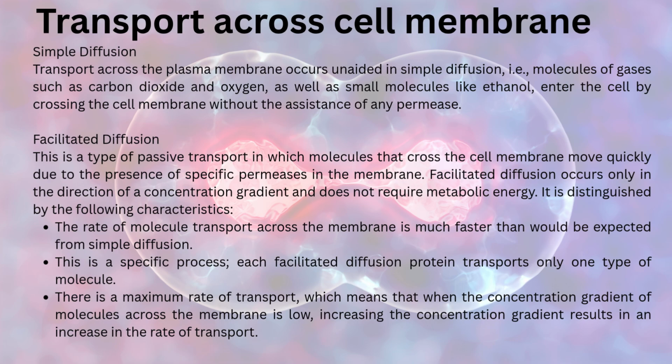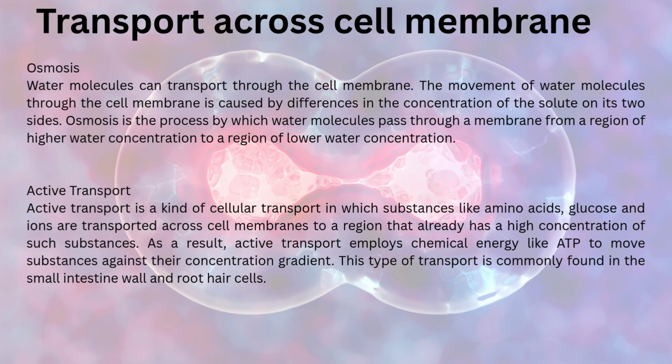Each facilitated diffusion protein transports only one type of molecule. There is a maximum rate of transport, which means that when the concentration gradient of the molecule across the membrane is low, increasing the concentration gradient results in an increase in the rate of transport. Osmosis. Water molecules can transport through the cell membrane.